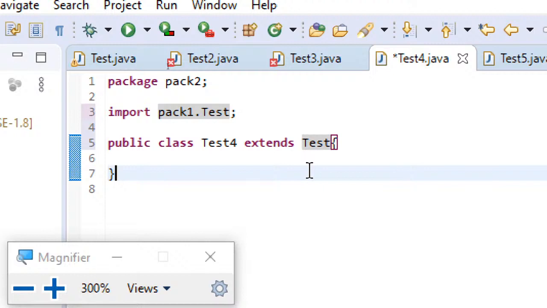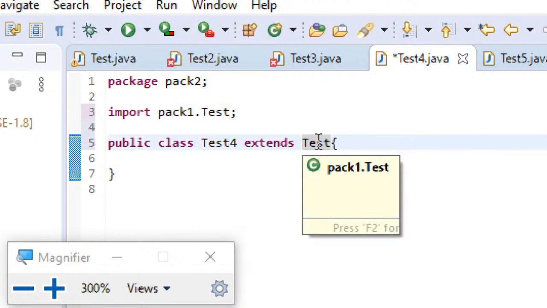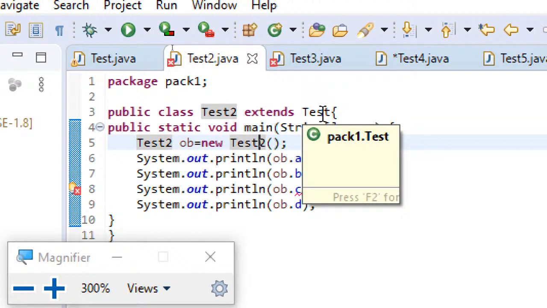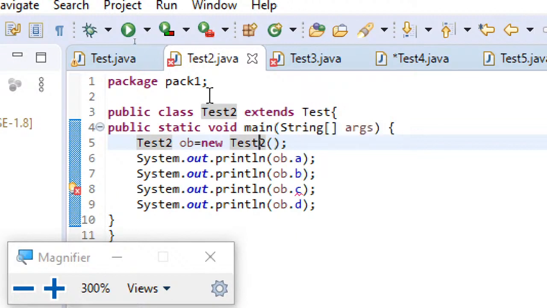So for that reason, no company will encourage you to use star in the import statement. Remember that. Now here you can see public class test4 extends test, and this test is present in pack1, which you can see when I move here, pack1.test. But in test2, you don't need to write that.